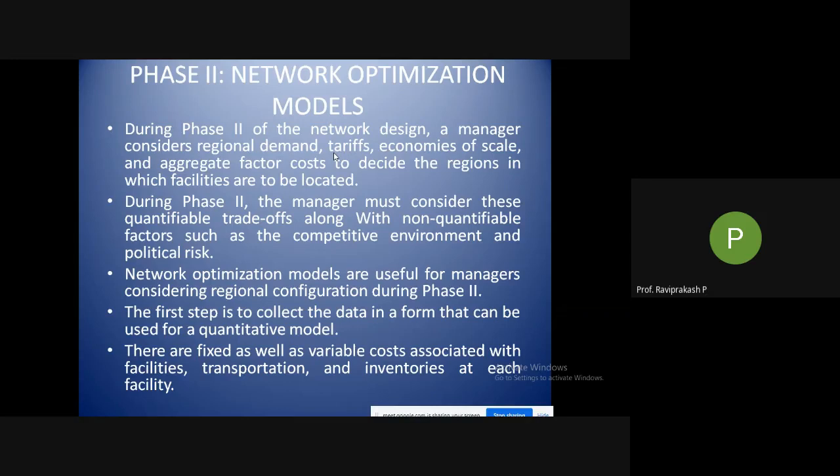Okay, then there are fixed as well as variable costs. You already know, we have talked about it, associated with facilities, transportation and inventories at each facility. No need to emphasize much, we have just seen it.